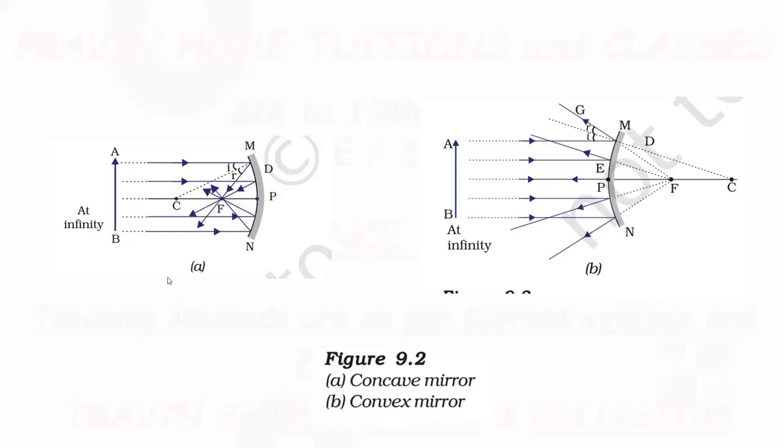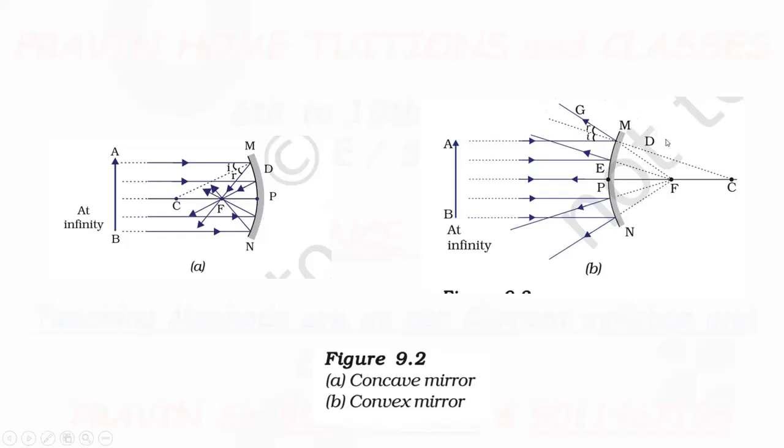After reflection, these rays meet at a point. This point is called the focus of the mirror.